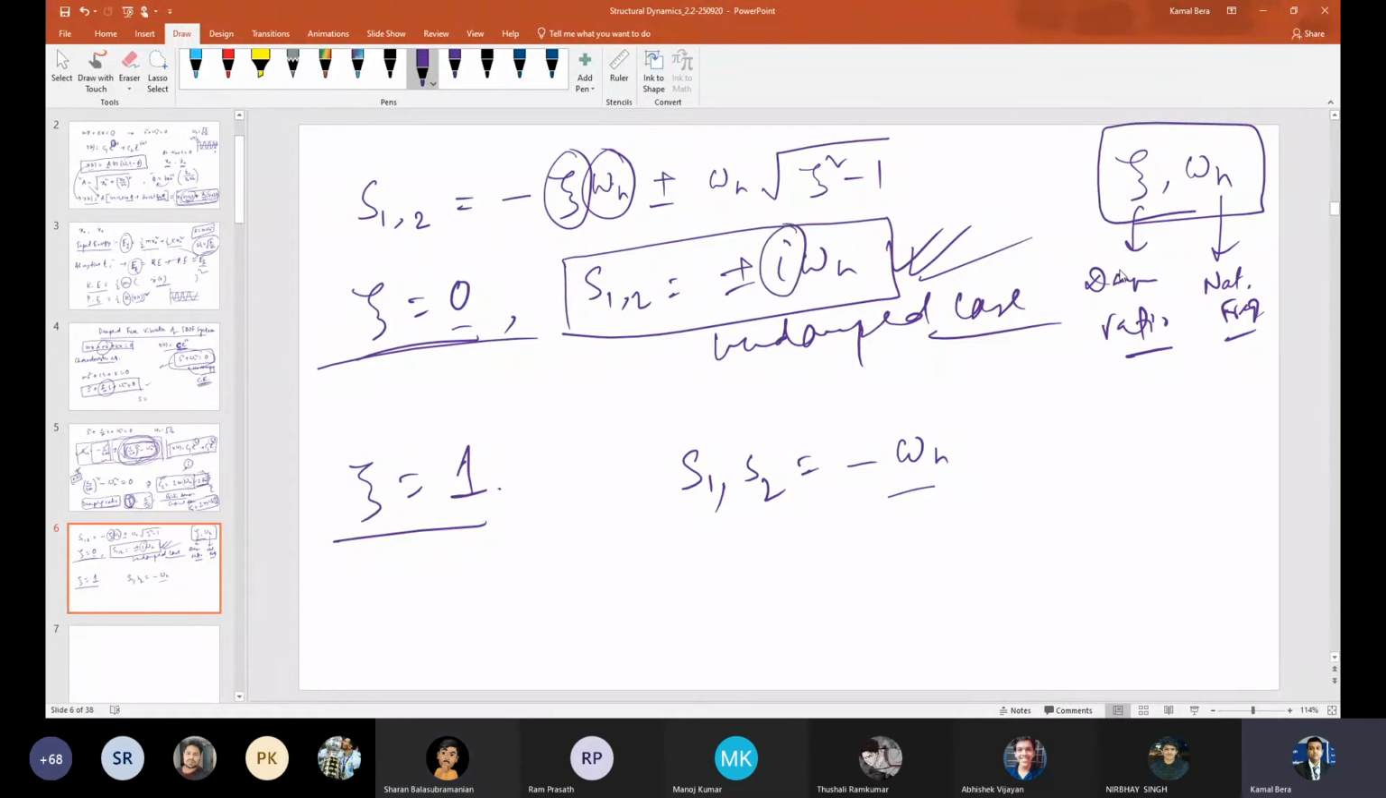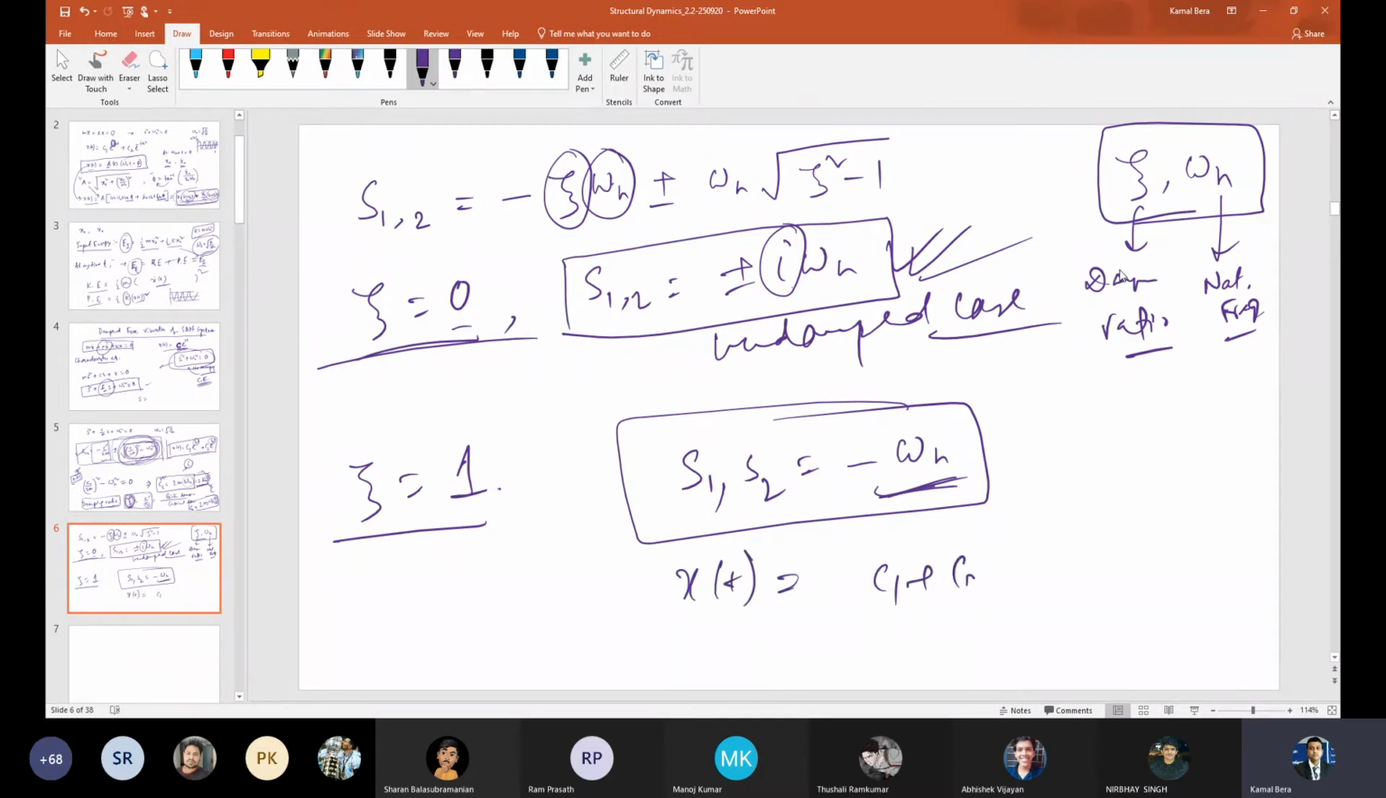Due to this imaginary i, right? Because of this, we are getting cos and sine terms. In this case, what will be the solution? The general solution, since it's a repeated root. The two roots are the same. So x(t) will be (C1 plus C2 t) times e raised to minus omega n t, that you know already. There's no i component here, right?